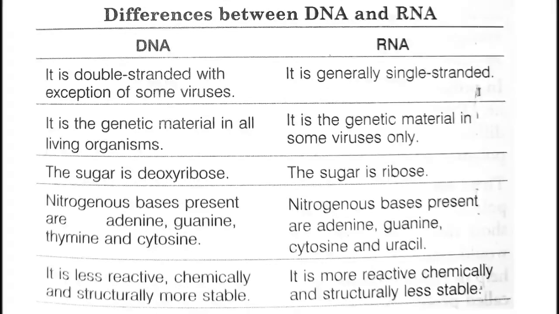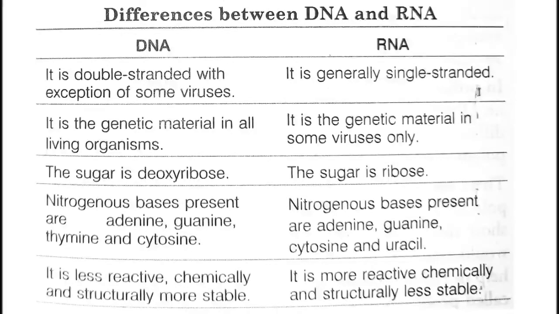And RNA has nitrogenous bases A, U, G, C. Instead of thymine, which is present in DNA, RNA has uracil. So they have adenine, uracil, cytosine and guanine. They do not have thymine. Instead of thymine, there is a substitute known as uracil. Let's go into the detail about the DNA and RNA comparison.